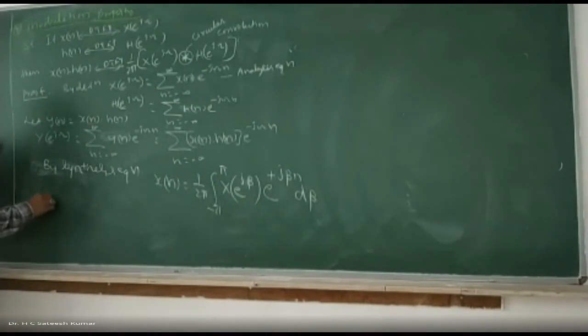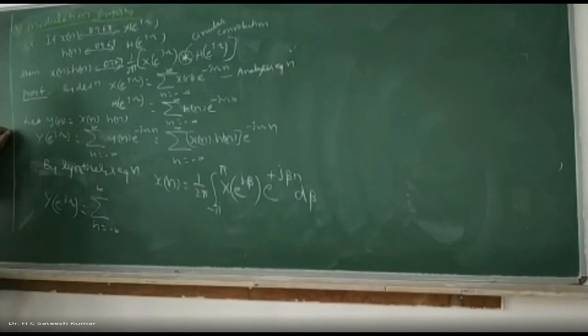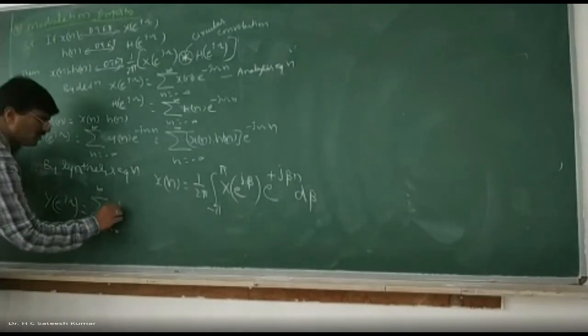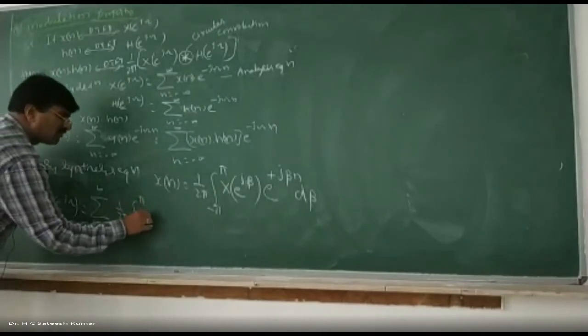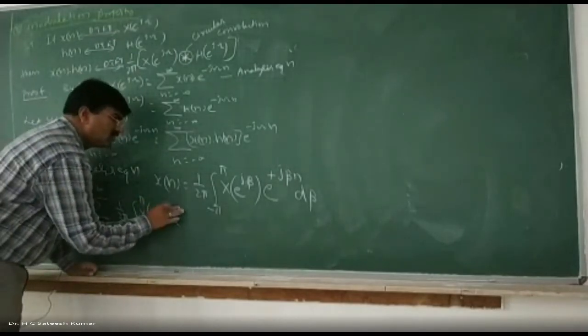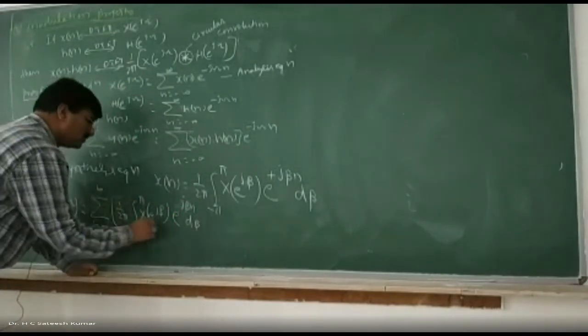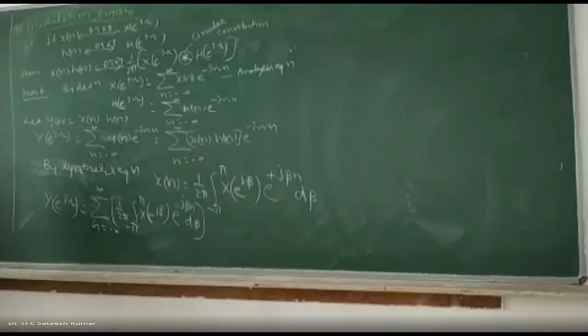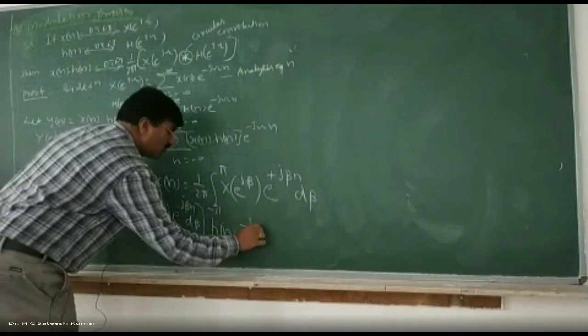Substitute in this equation. Y of e to the power of j omega is equal to summation n varies from minus infinity to plus infinity, and x of n you substitute. x of n is 1 over 2 pi into integration from minus pi to plus pi X of e to the power of j beta into e to the power of j beta n into d beta, into h of n into e to the power of minus j omega n.